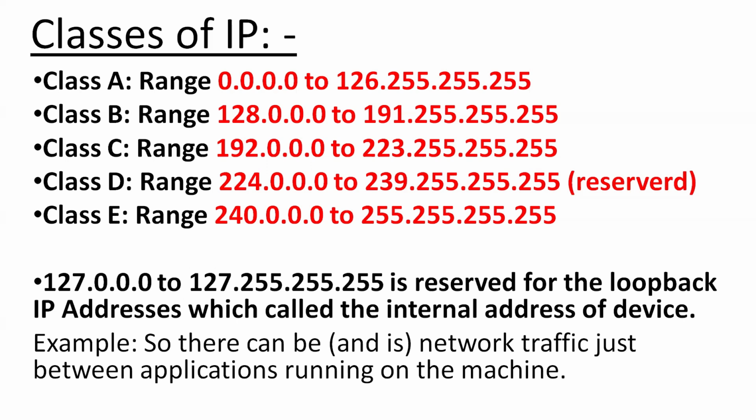Class D and Class E are reserved for defense research and development. Okay, then 127.0.0.0 to 127.255.255.255 is reserved for the loopback IP addresses, which are called the internal address of the device.